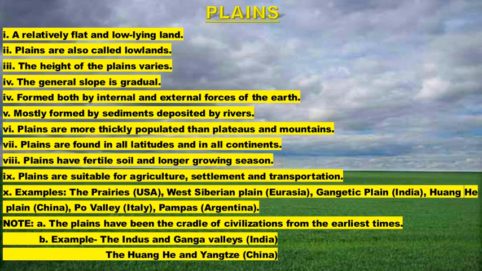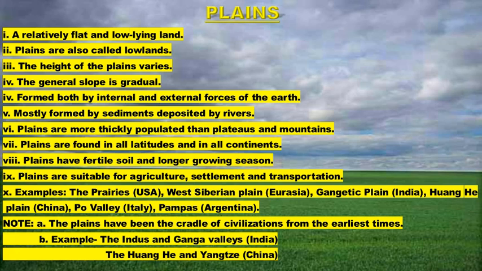Plains are found in all latitudes and in all continents. Plains have fertile soil and a longer growing season as well. Plains are suitable for agriculture, settlement, and transportation, and they possess good economic importance as well. So as you can see here, some examples are given: the prairies of USA, West Siberian Plain in Eurasia, Gangetic Plain in India, Huanghe Plain in China, Po Valley in Italy, Pampas in Argentina are examples of plains.